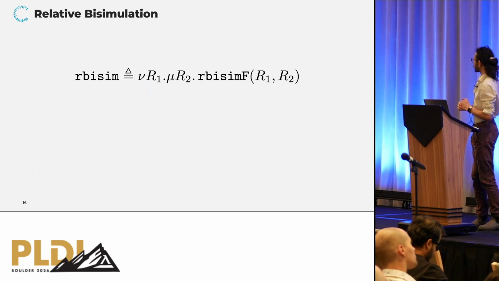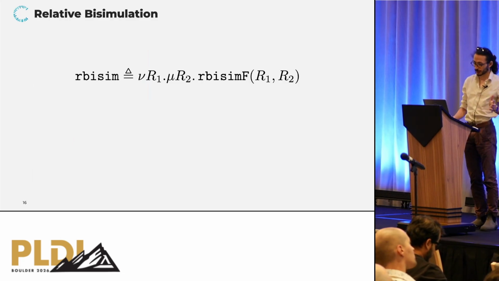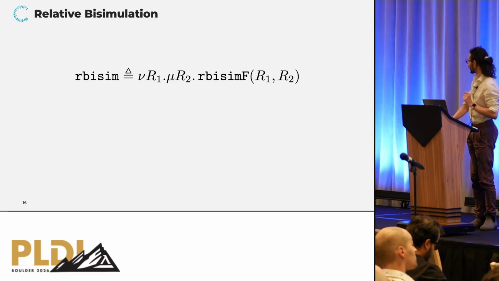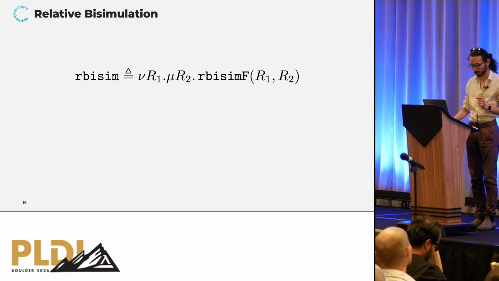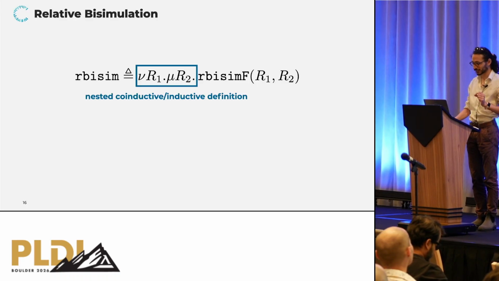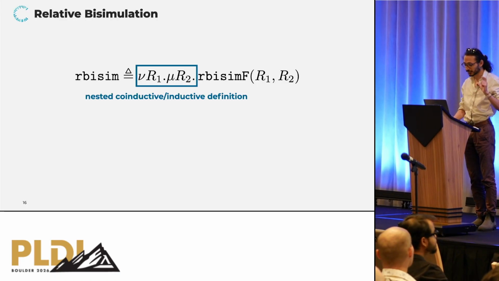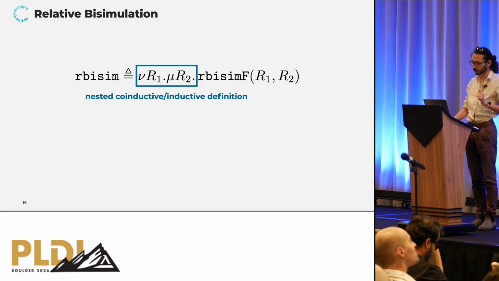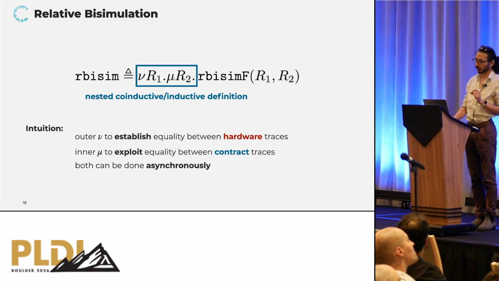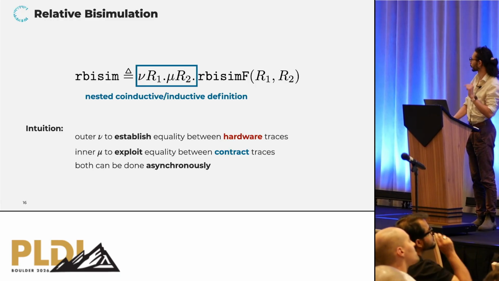Okay, so how do we do that? We introduce relative bisimulation. I'm not going to give you the full technical details because it's 11 in the morning and I don't want to bore you, but I want to emphasize a key feature, which is that internally, relative bisimulation is a nested co-inductive inductive definition, and the intuition behind it is that the outer greatest fixed point,